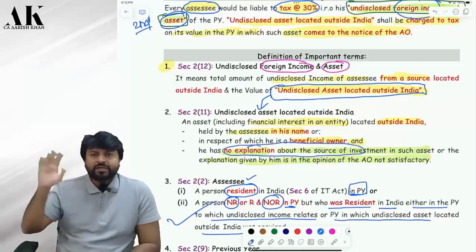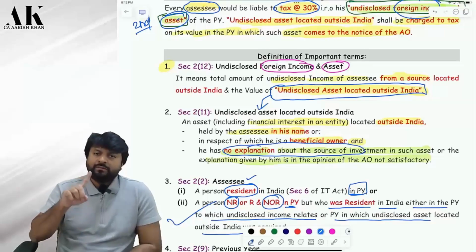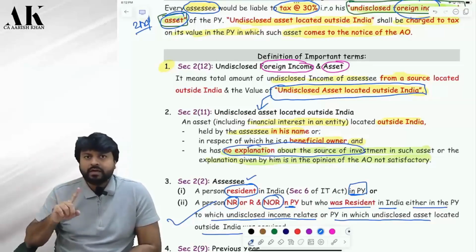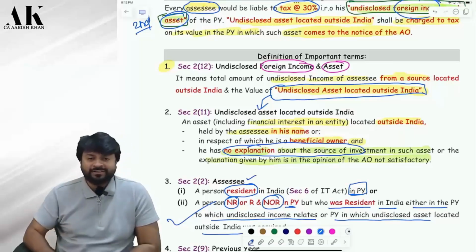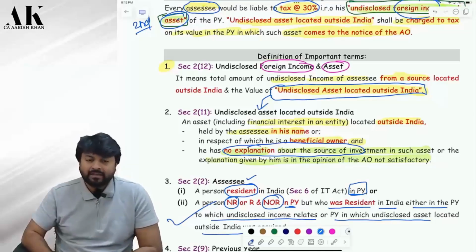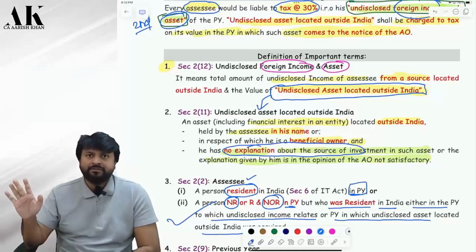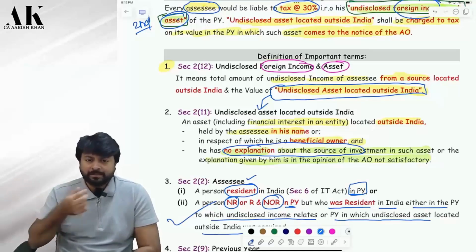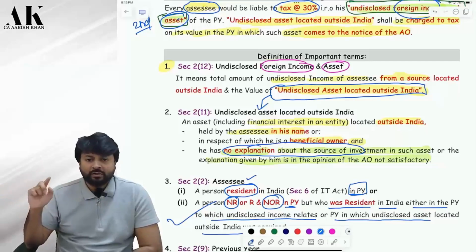Say you have an asset outside India. Okay. You have bought a property in Singapore. Now officer is asking you from where you have got the money. So you are not able to explain the source of that investment. Okay. Yes, sir. Okay. Now, as I've told you at the beginning, there is no harm in buying any asset outside India if you have what? Proper source.